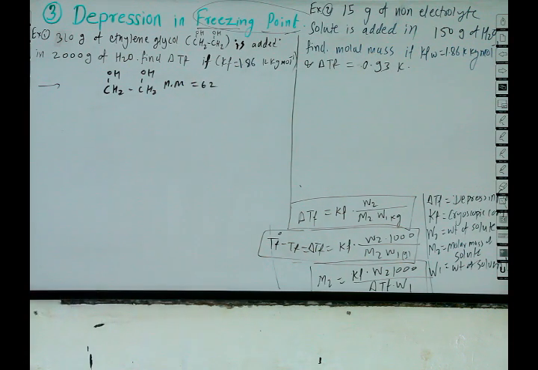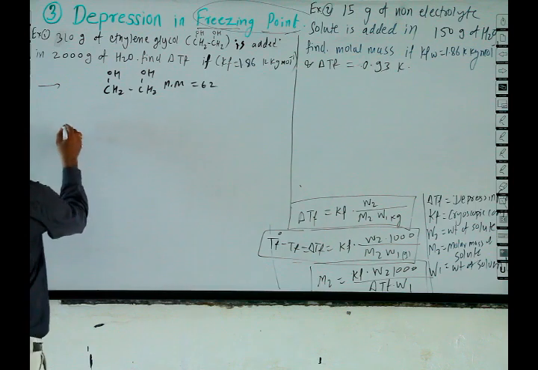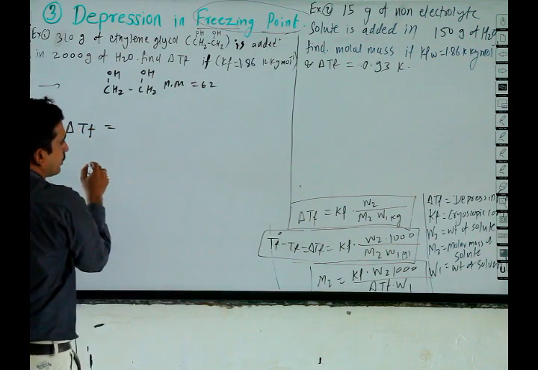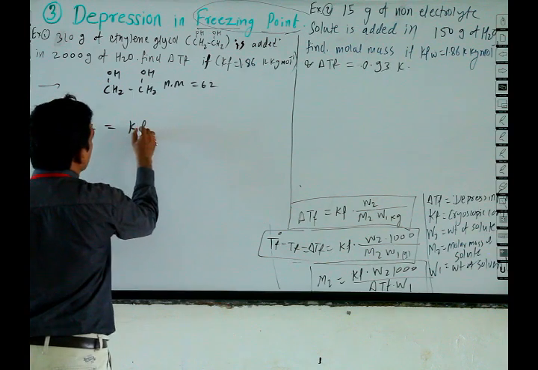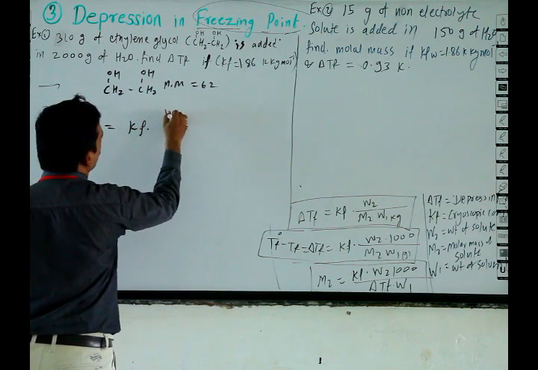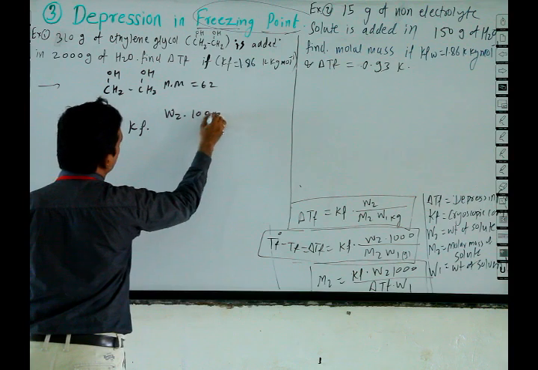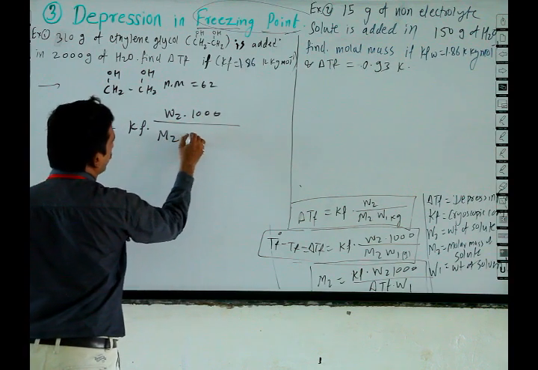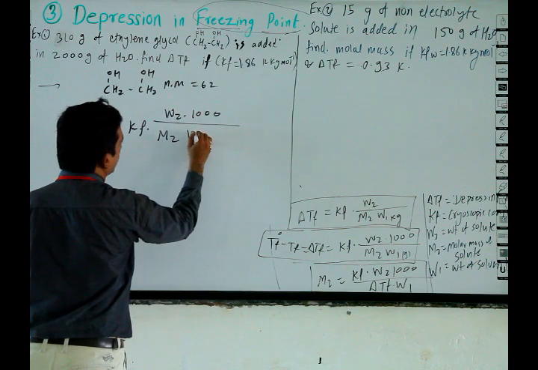Here we have to find delta Tf by using the formula Kf into W2 into 1000 divided by M2 into W1.